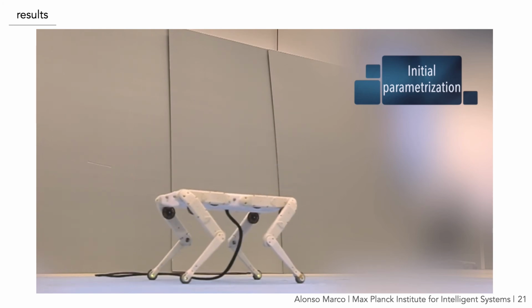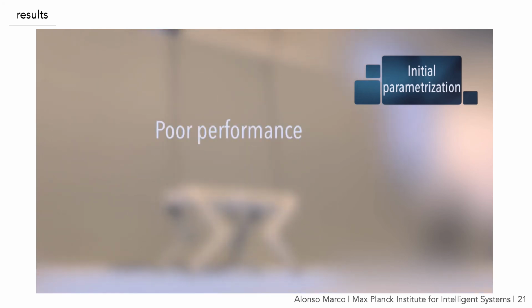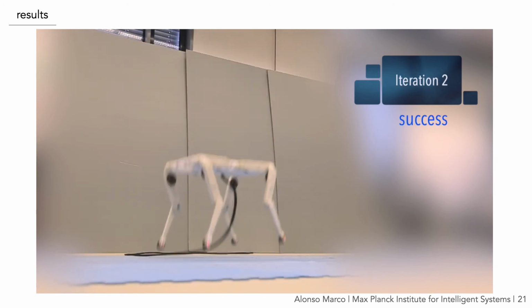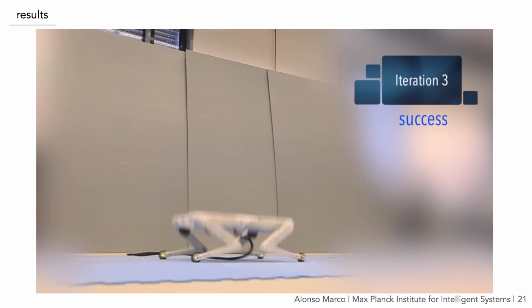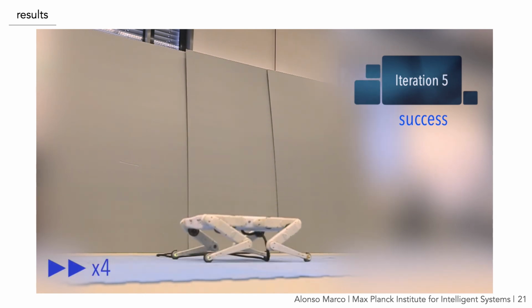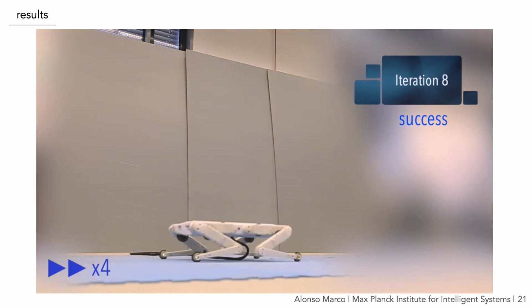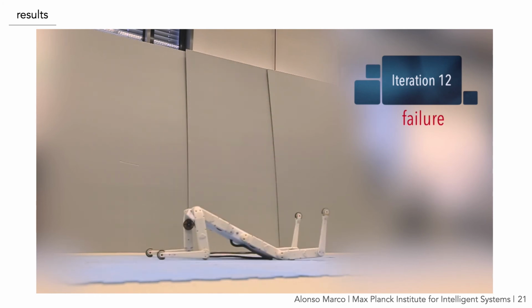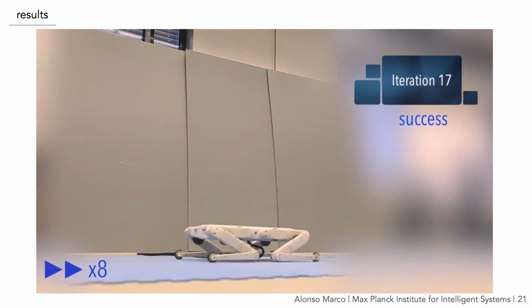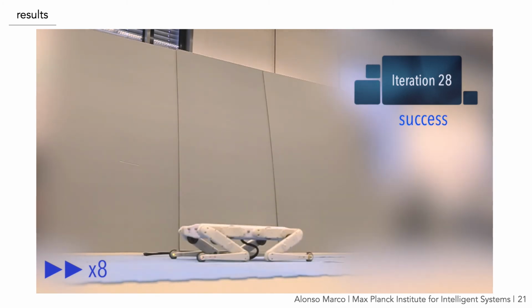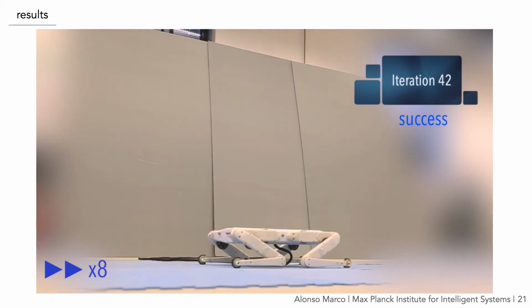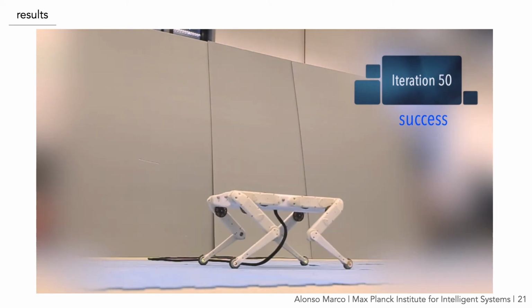So we start with an initial controller that has poor performance, and then we run our framework to search for a parameterization that improves such a controller. After some iterations, we will encounter our first failure, and the GPCR model is informed about this failure with a discrete label because no data was obtained. And as the search continues, the algorithm tries to avoid failure areas as they are revealed during the search.